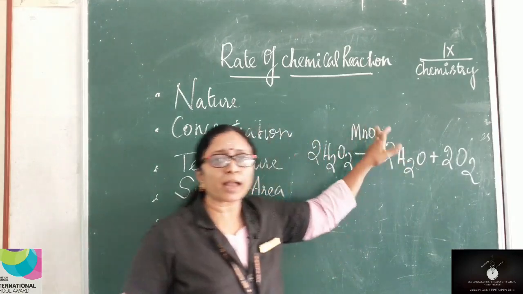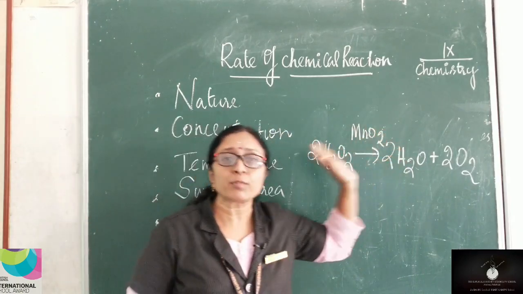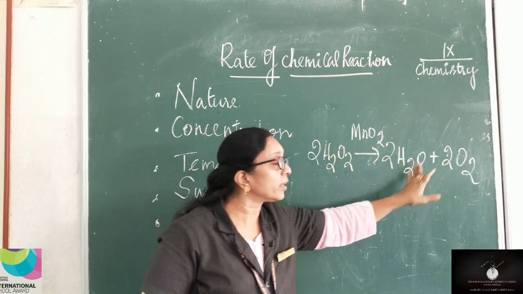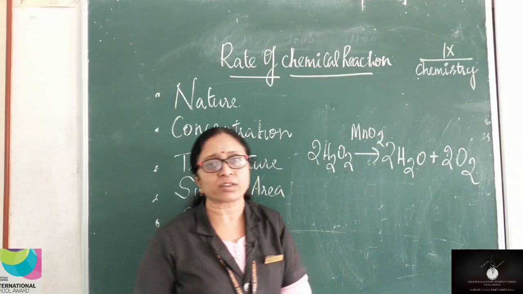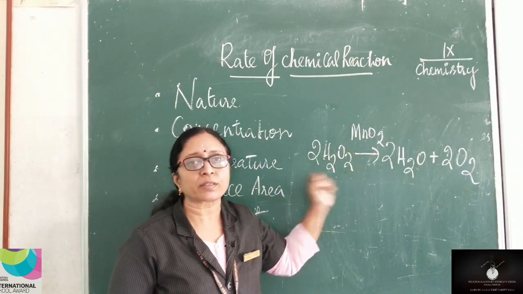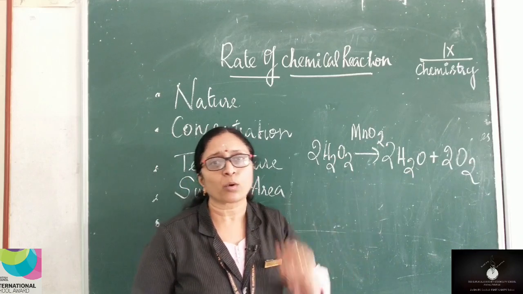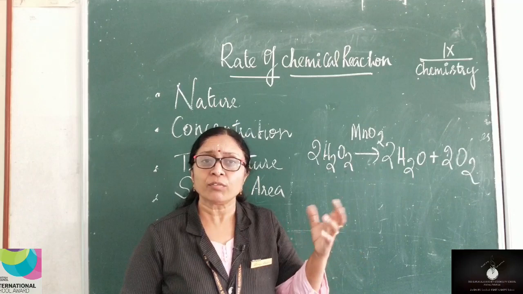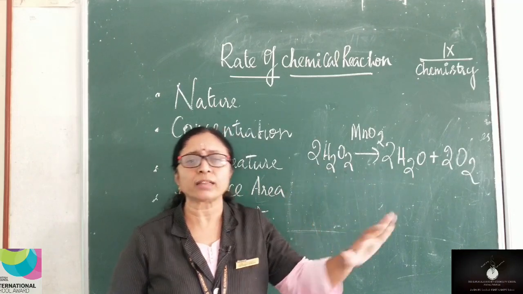So if you add manganese dioxide, this reaction becomes faster. So hydrogen peroxide decomposes into water and oxygen at a very fast rate. So if you add MnO2, you cannot preserve hydrogen peroxide in laboratories. But usually hydrogen peroxide has to be preserved. We need hydrogen peroxide for many other purposes.